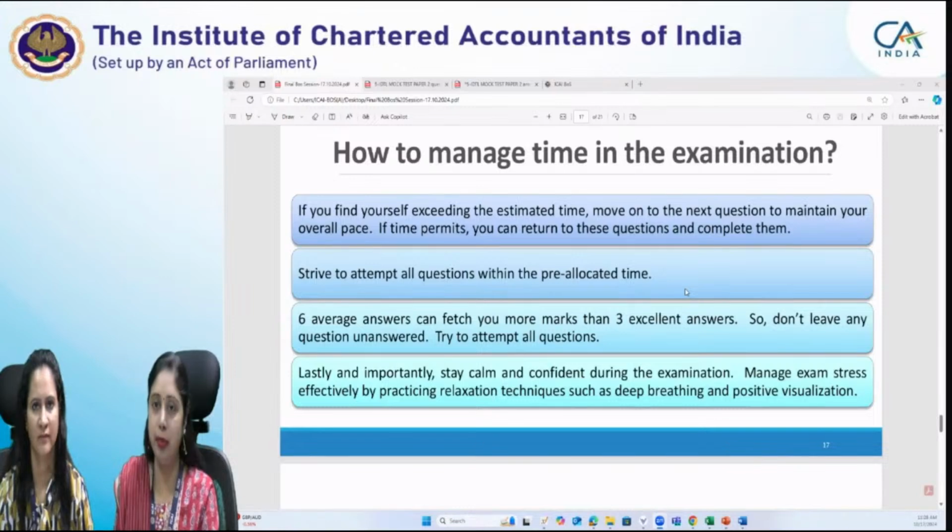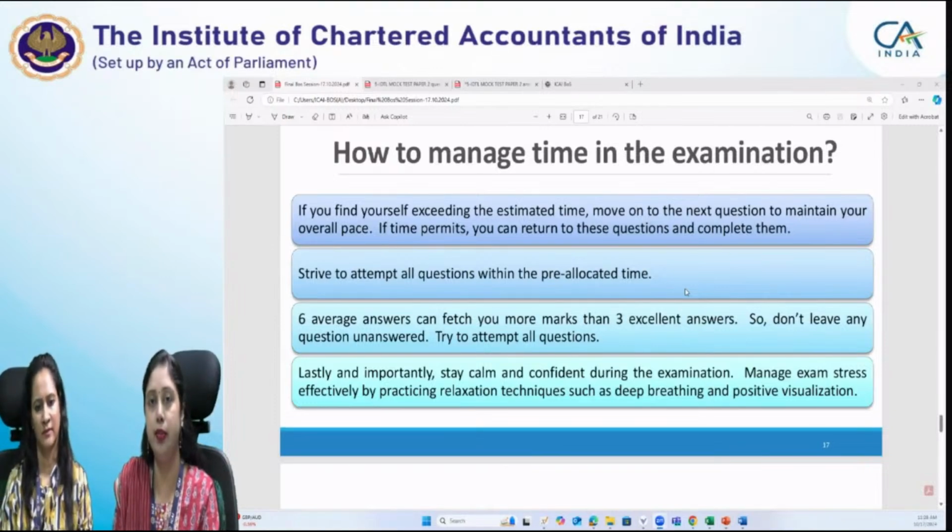It should not happen that you know two questions properly and you have spent your entire 3 hours on those questions only. Whatever time you have allocated during the 15 minutes, try to adhere to that time. So if 30 minutes have been allocated and it's already 35 minutes, then leave some space there for that particular question and move to the next question.